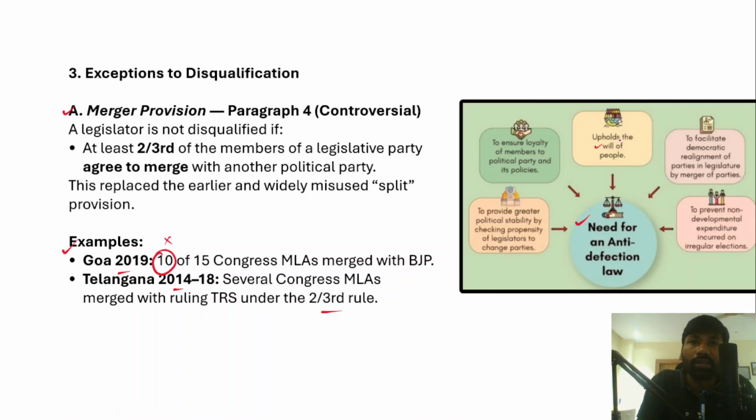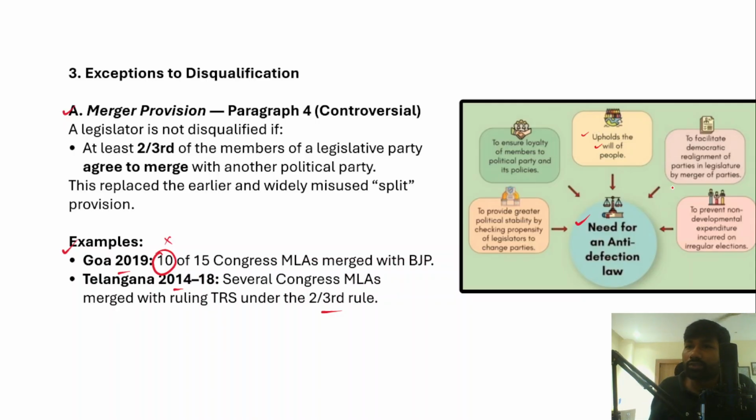For example, you are an independent candidate and people have chosen you as an independent candidate, not a representative of any political party, right? People are disaffected with the particular political party, and that's why people have voted for an independent candidate. But after winning elections, if you join any other political party, this is against the wishes and will of the people. So this is one reason for bringing in the anti-defection law.